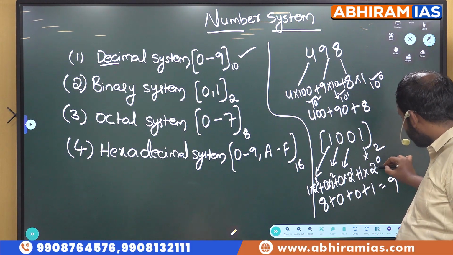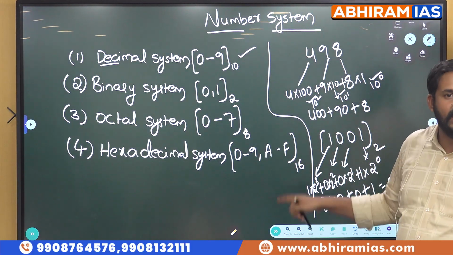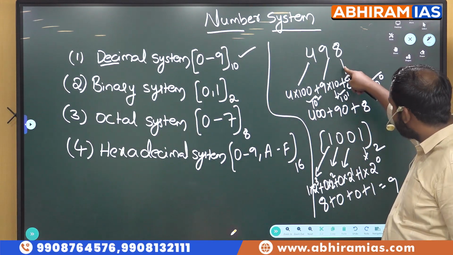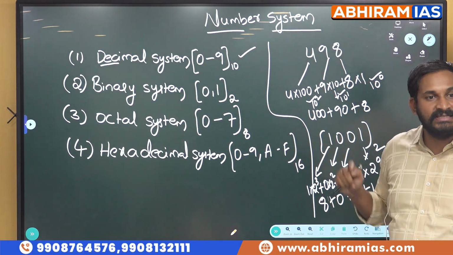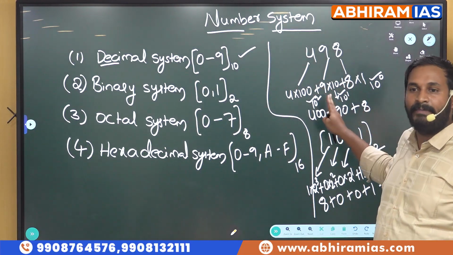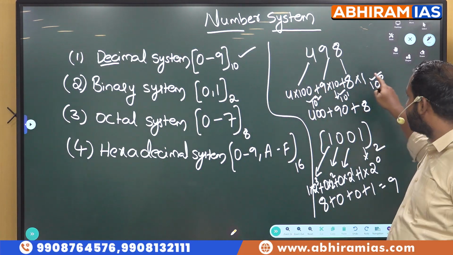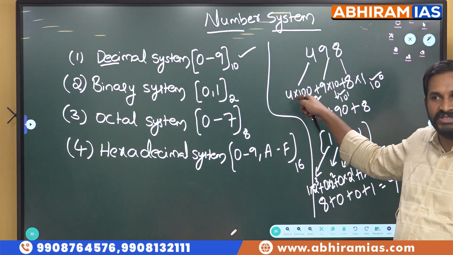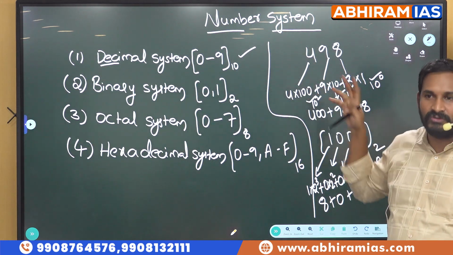Why are we multiplying with powers of 2 here? Because this is binary system. Why are we multiplying with 10s here? Because this is decimal system. This is the reason we multiply with powers of 10, and we call them units place, hundreds place, thousands place, 10,000s place and so on.